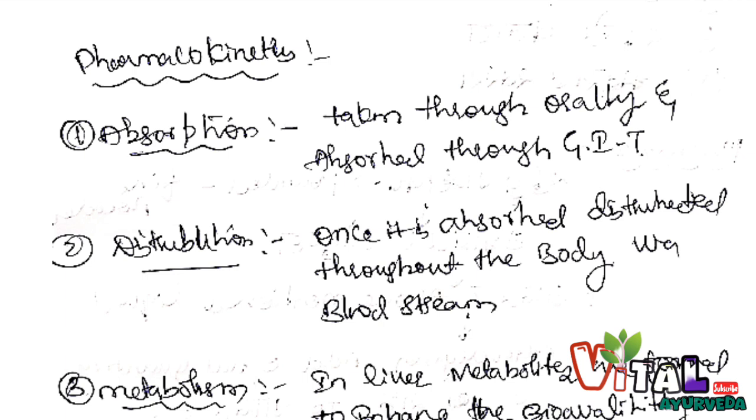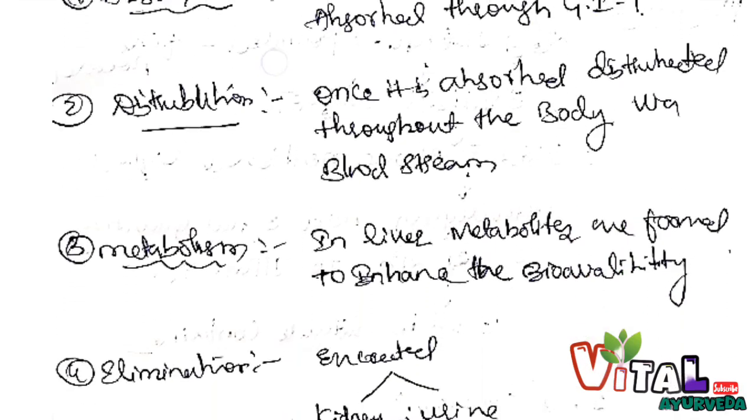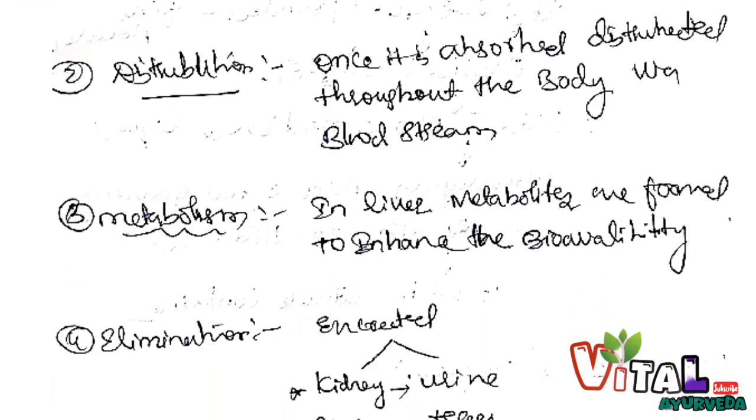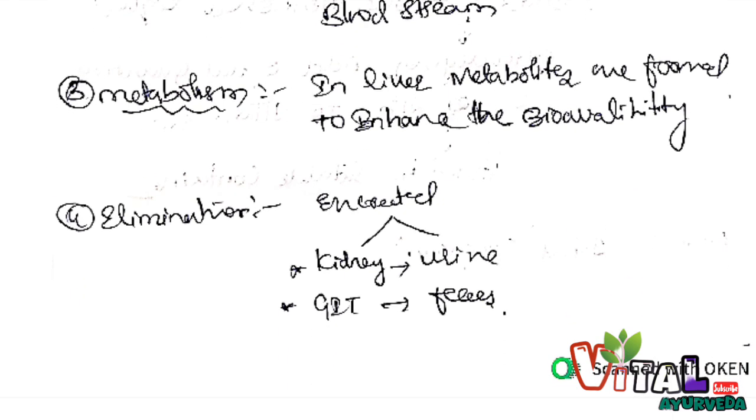principles which were present in Gandhaka are mixed with the blood, transported throughout the body and distributed to various tissues. Later, metabolism occurs through the liver, that is to enhance the bioactivity of the drug for its efficient action in a particular area. Then remnants are excreted, that is the elimination process. It is excreted mainly via the kidney, through urine, and via the GIT, through feces.